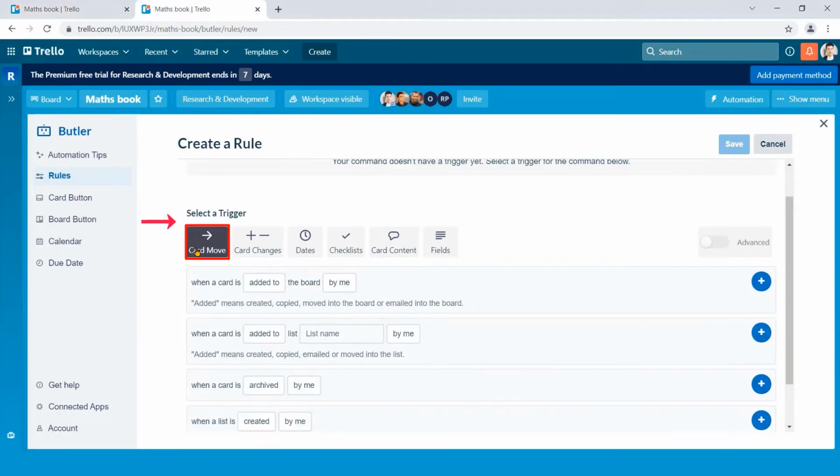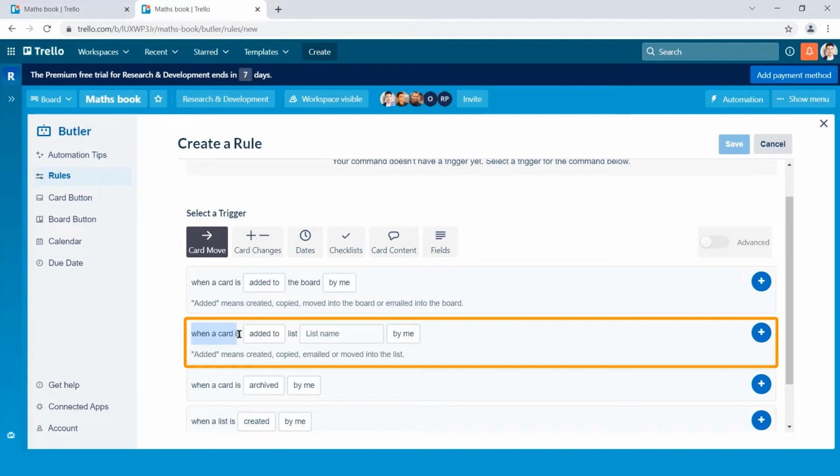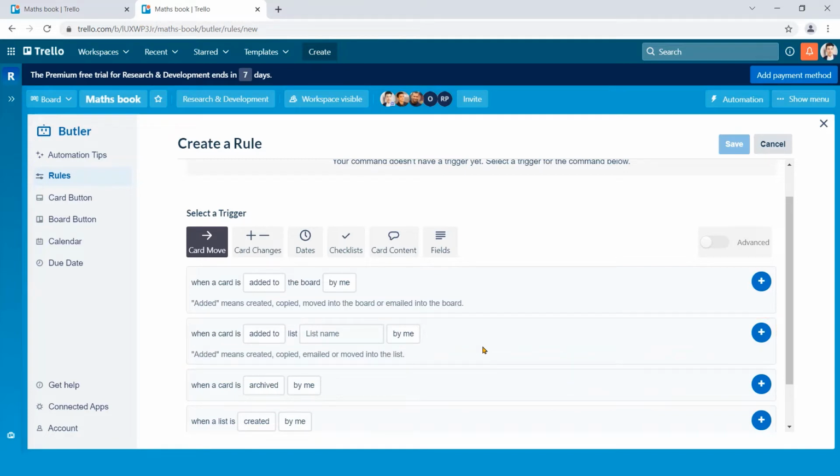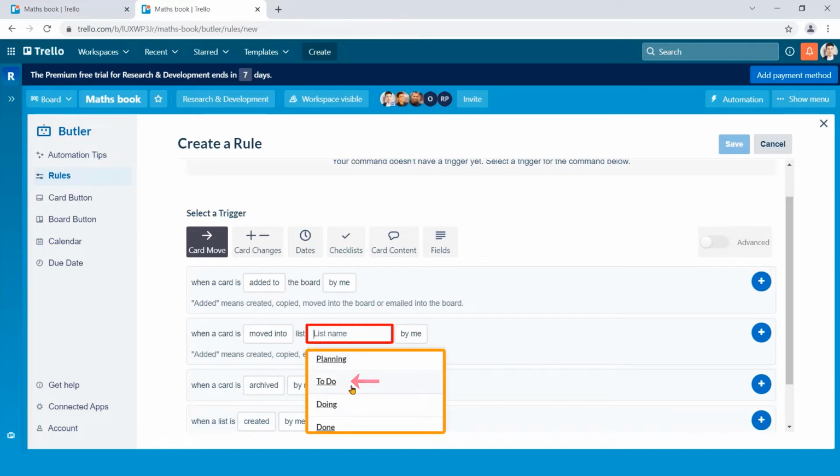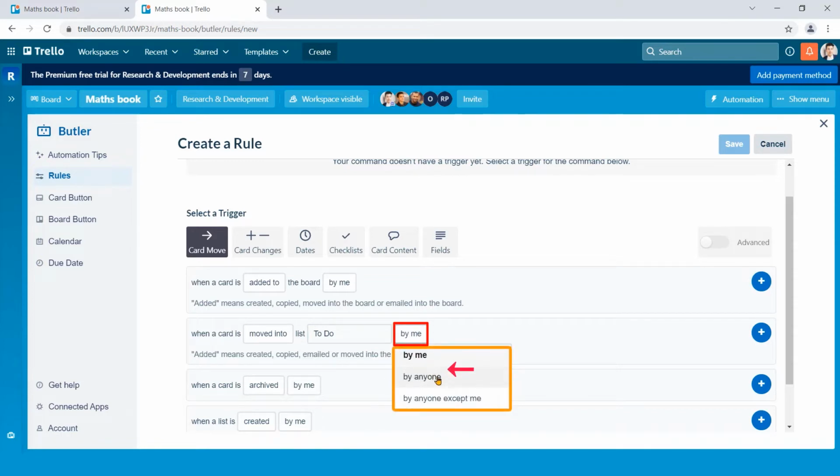Here, card move is selected by default. I choose this section to set a rule for triggering when a card is moved into list name by name. I put the cursor on added to and select here moved into. Then click list name and select to do. Finally, I select by anyone instead of by me here. Click the plus sign button.